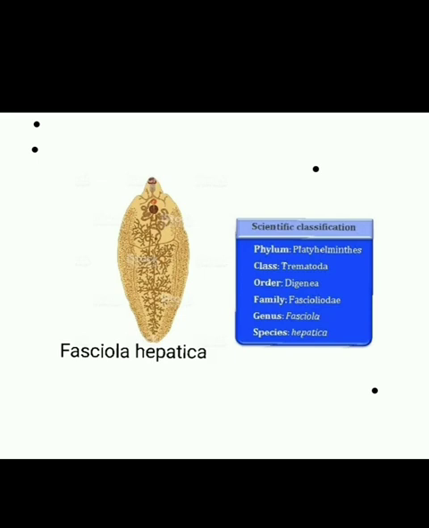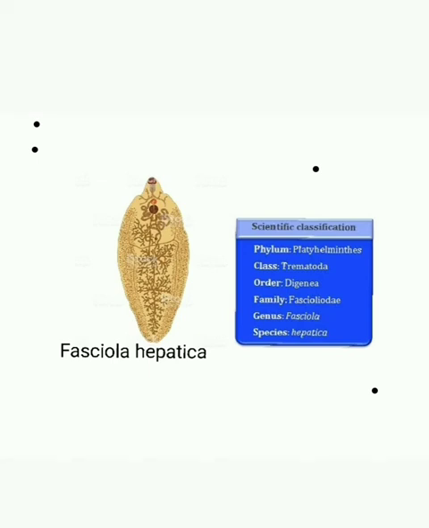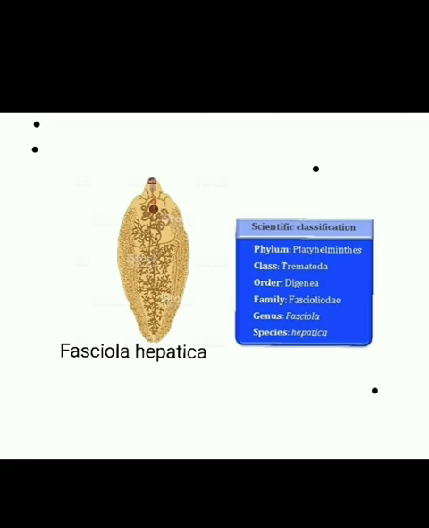Platyhelminthes have other characteristics. They are acoelomate, that is, coelom is absent. Although they are triploblastic, with three germ layers, ectoderm, mesoderm and endoderm, the body cavity between the body wall and alimentary canal is absent. Rather, the space between the body wall and alimentary canal is filled by mesodermal mesenchymal cells, or parenchymal cells. So it is called an acoelomate metazoan.